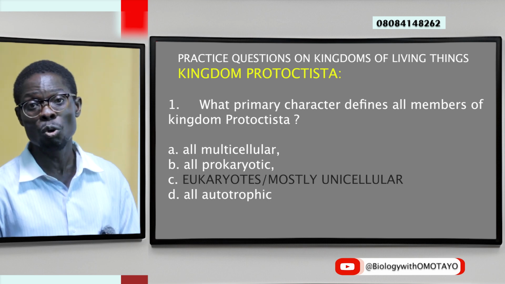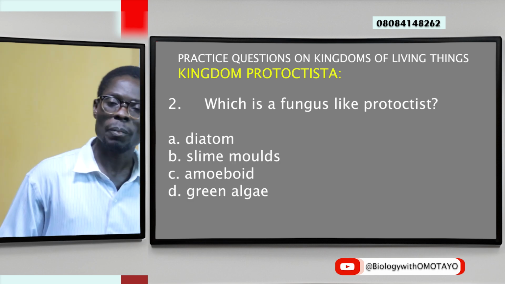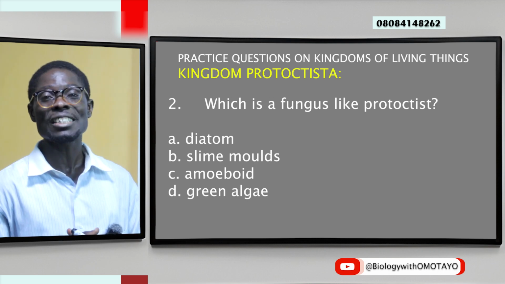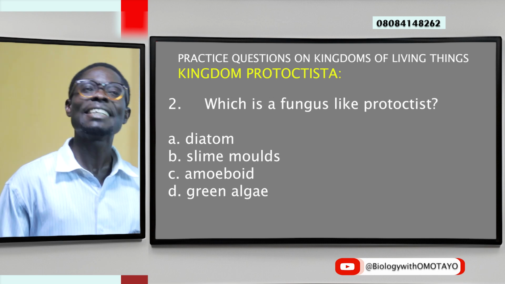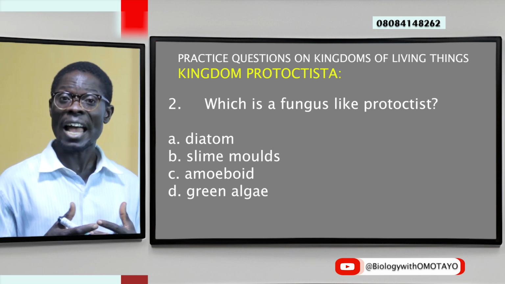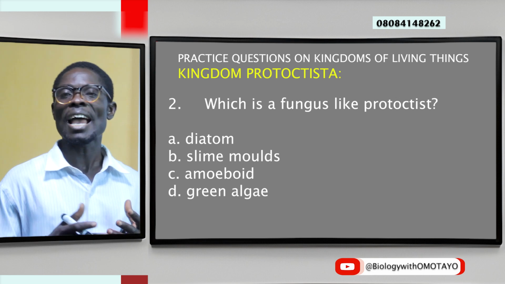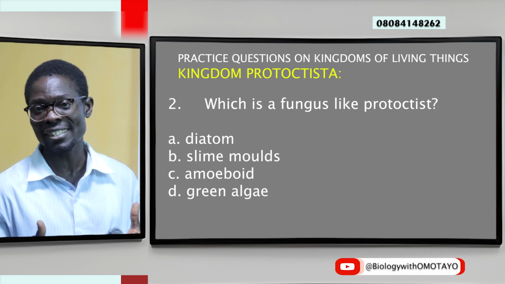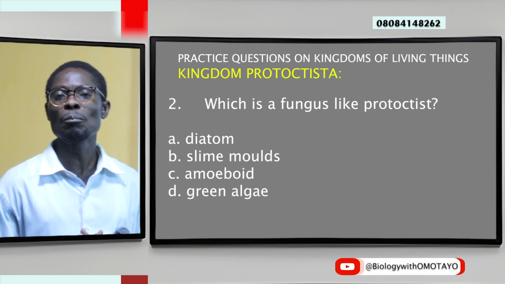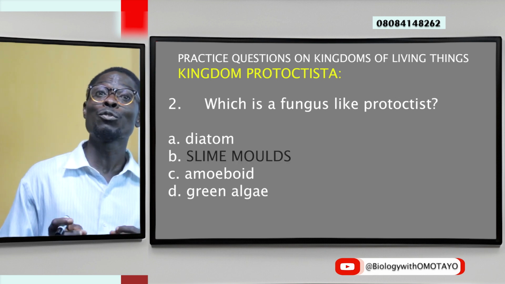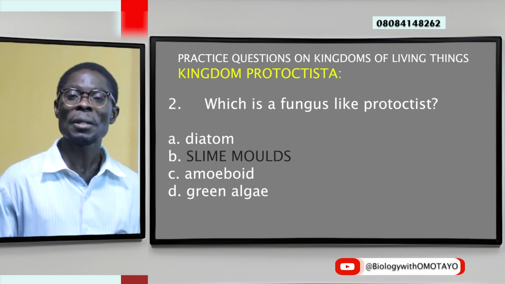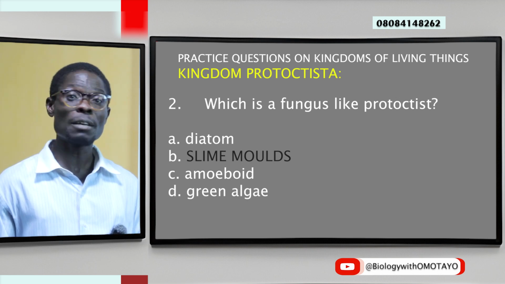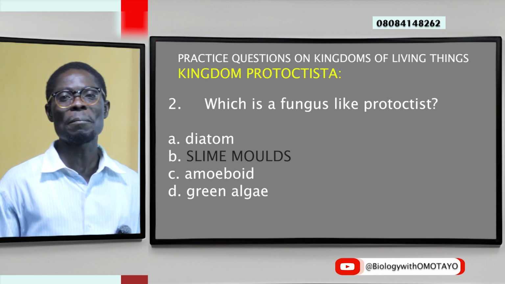And then quickly, question 2 under Protoctista still, which is a fungus-like Protoctista? Option A, diatom. B, slime mold. C, amoeboid. And D, green algae. Yes? Okay, correct. Slime mold is a fungus-like Protoctista. Remember, under the kingdom fungi, a good example is the bread mold. Similar to what we are mentioning here.